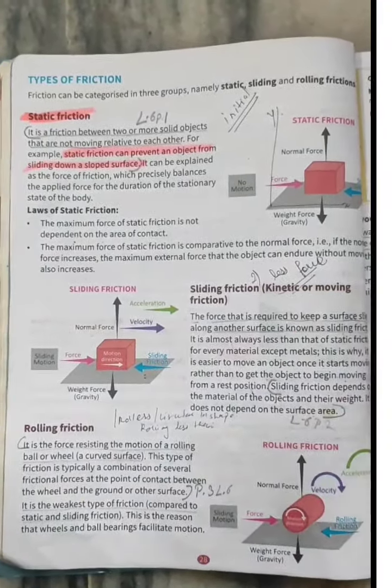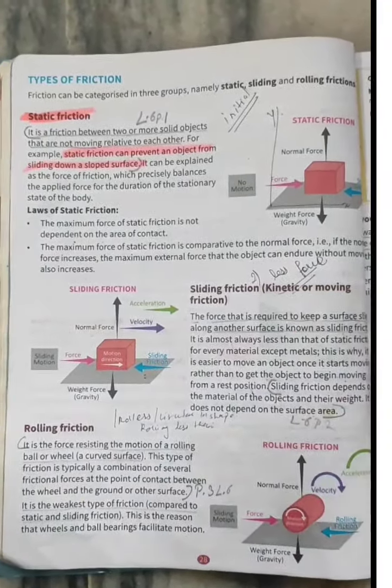Now, students, the second time you have applied more force to the sofa. Now, my dear student, the sofa starts moving. So now that sofa is not in the static position. Now it is going to move from its place. That type of friction is known as sliding friction. So static friction ends with the beginning of the sliding.